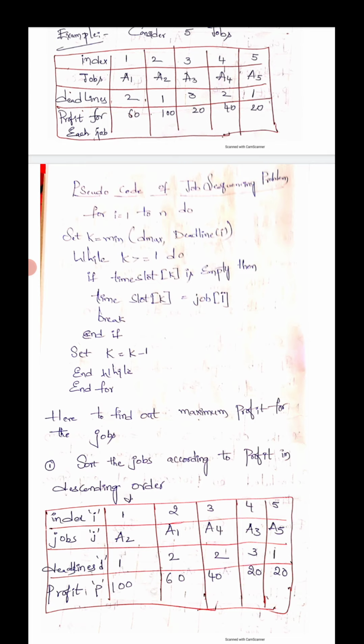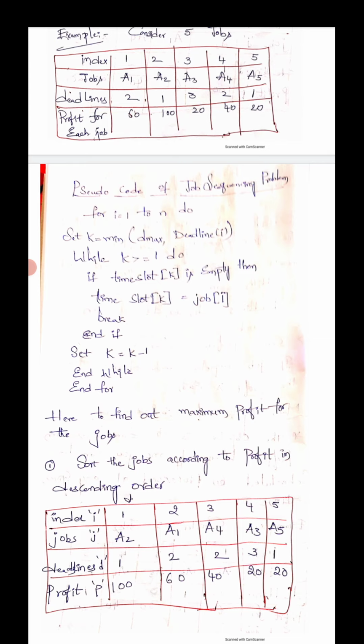For the profit 100, the job is A2, so we mention J of A2. For 60, the job is A1. For 40, the job is A4. For profit 20, the first preference is A3 and the second preference is A5. According to the profit, you can mention the deadlines also.